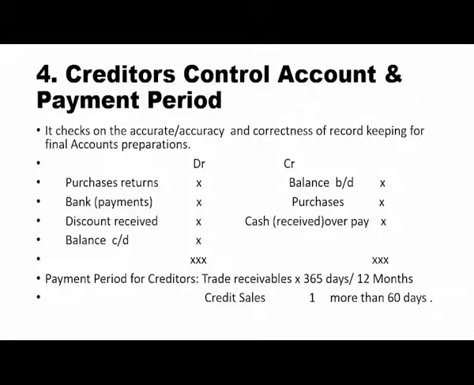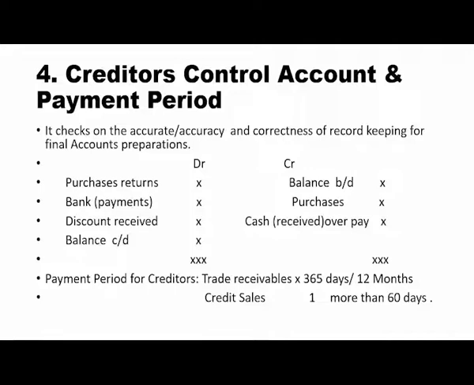Creditors control account and payment period. What you need to understand here is what is the purpose of this creditors control account. We want to check the accuracy or correctness of recording or keeping of final accounts to do with the creditors.